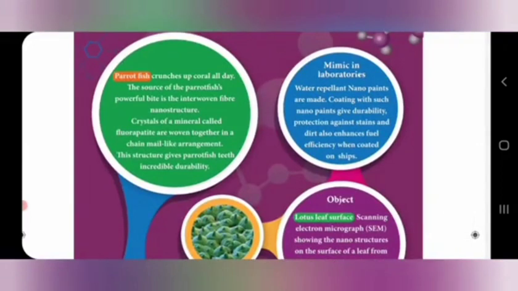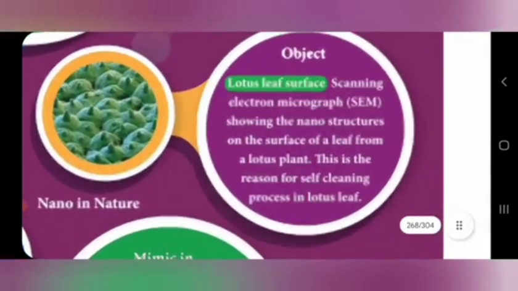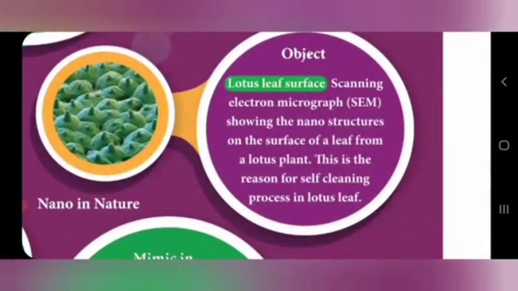And also another one is the lotus leaf surface. This lotus leaf surface we have to see in a microscope, a very high-technology microscope, a scanning electron micrograph. Here you see the nanostructure in nature. So this is the structure of the surface of the leaf of the lotus. It is present like that on the surface of the leaf.